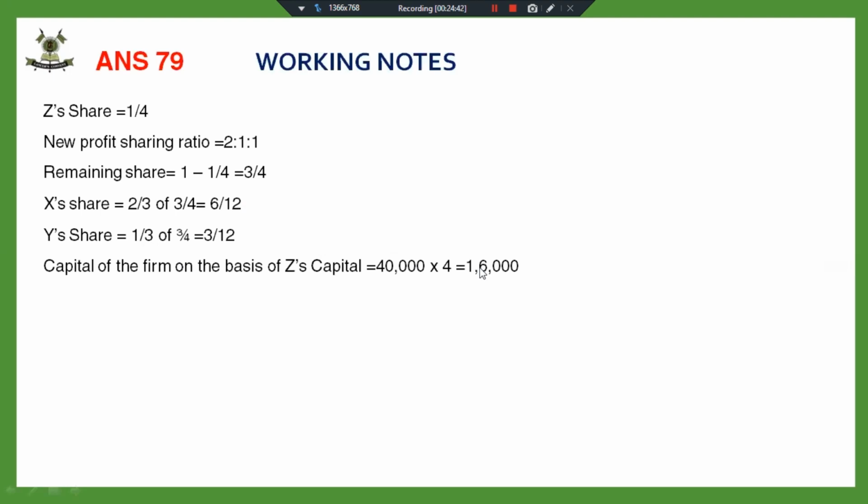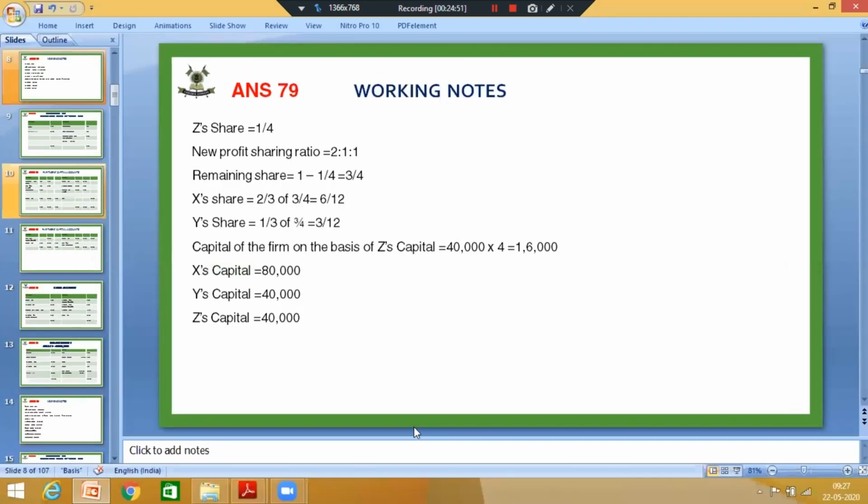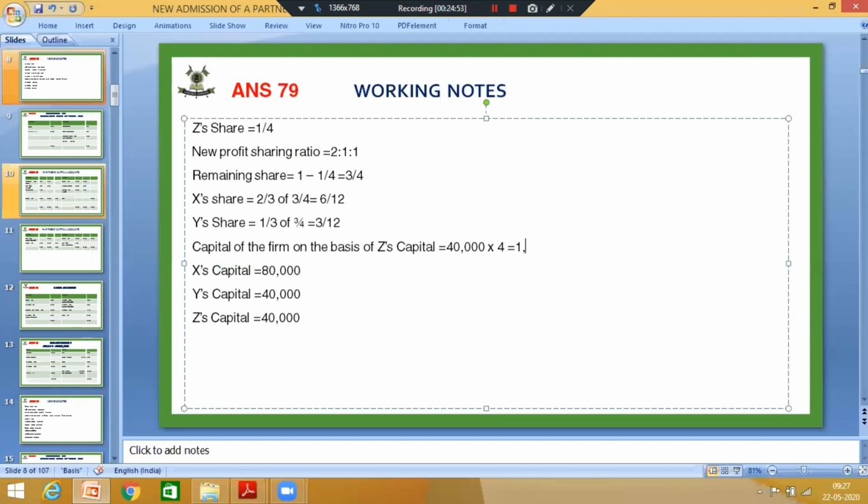This 1,60,000 will be distributed amongst the partners in their new profit sharing ratio.